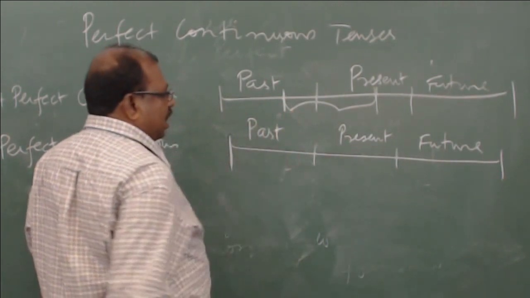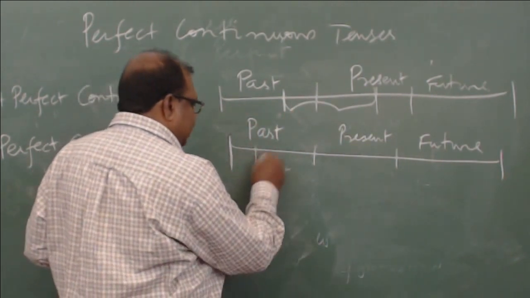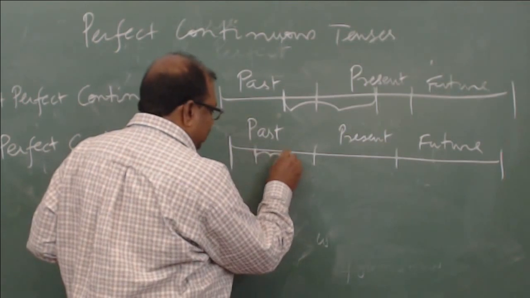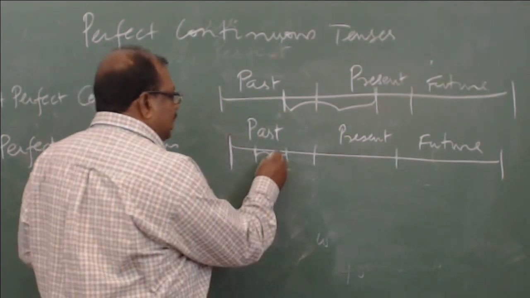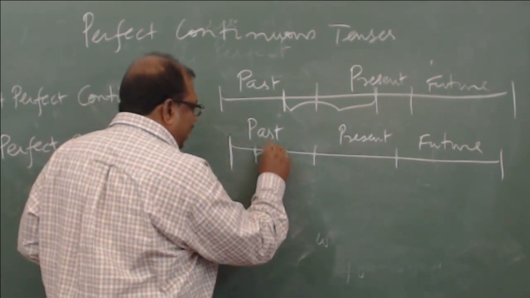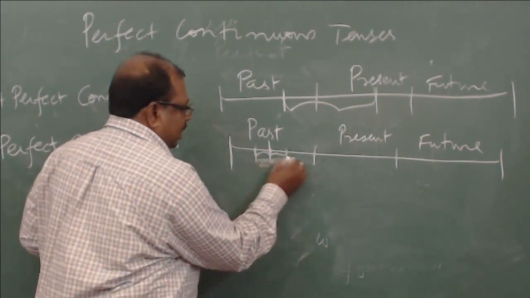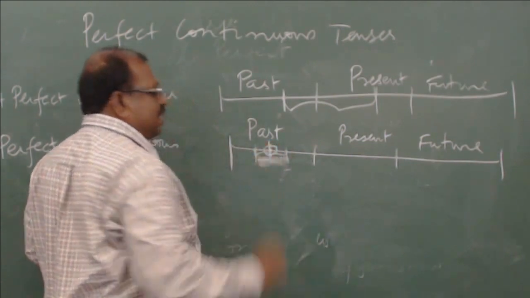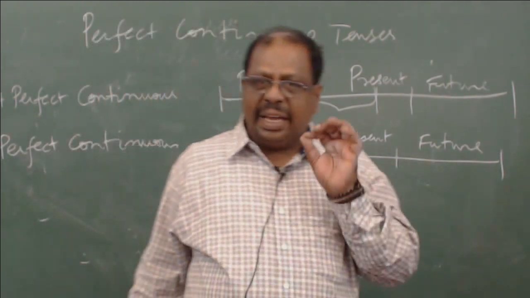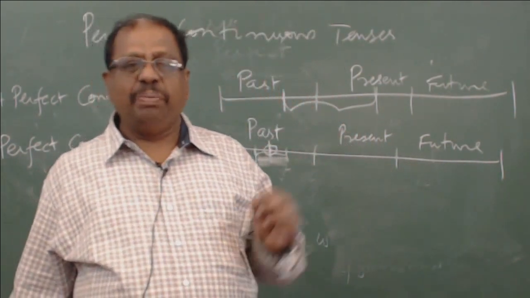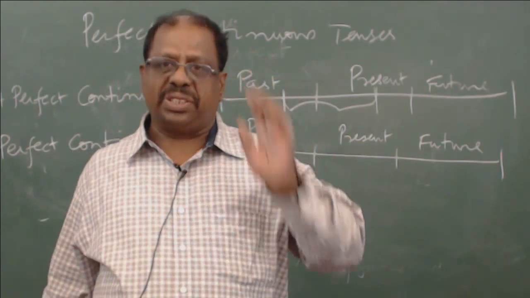In a past perfect continuous tense, there is something happening for a duration in the past and some event happened in between at some moment in that duration. This is the period and there is something that happens at this moment. To indicate that only, you will be using past perfect continuous tense.